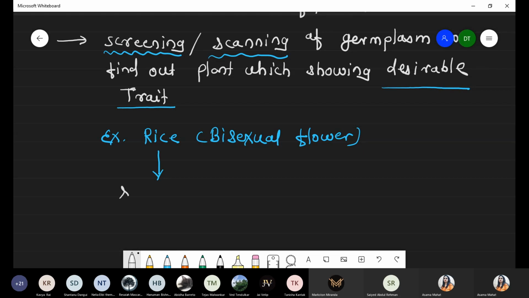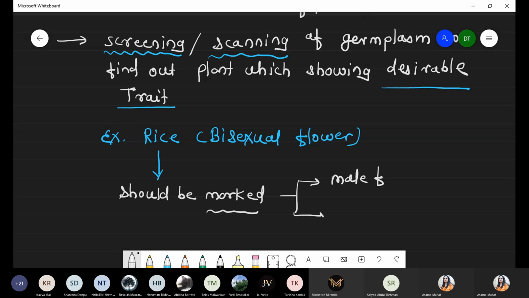So definitely that rice plant should be marked. And the marking should depend on which one is the male and which one is the female. Because bisexual means both male and female parts are present in a single flower. So we have to mark it properly, select the male and select the female.